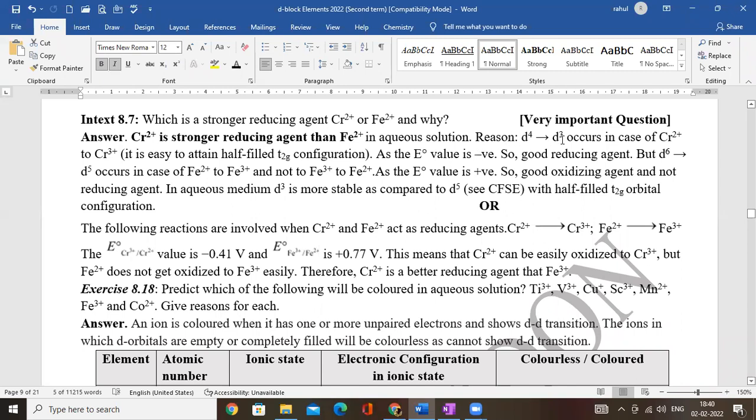I've written that d4 to d3 occurs in the case of Cr2+ to Cr3+. It is easy to attain the half-filled t2g configuration, and the E° value is negative. So it is a good reducing agent. You can write the answer even on the E° value, that is also valid. For d5, of course, the E° value is positive, so it will be a better oxidizing agent and not a good reducing agent. In aqueous medium, d3 is more stable as compared to d5. As I said, in crystal field theory, what I was just trying to tell you is that for d5, unpairing electrons is difficult and there it is easy. So you write it in any way, that is one and the same thing.